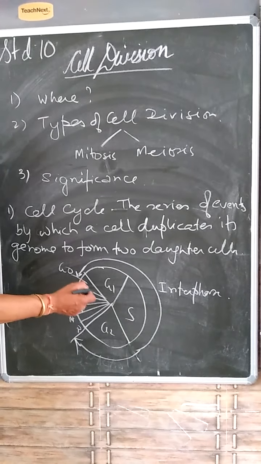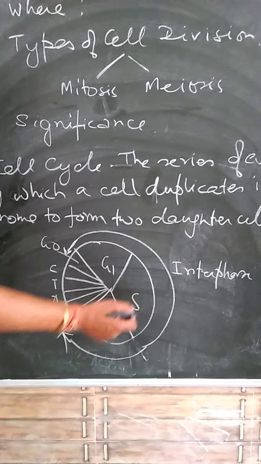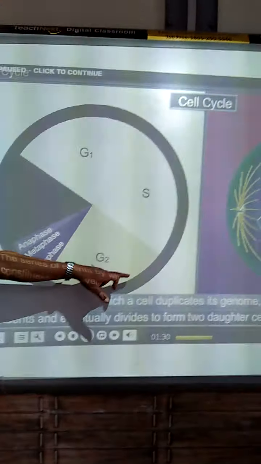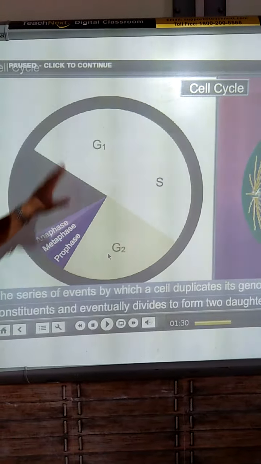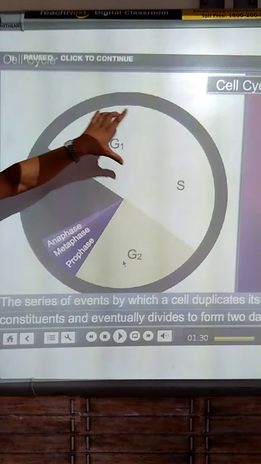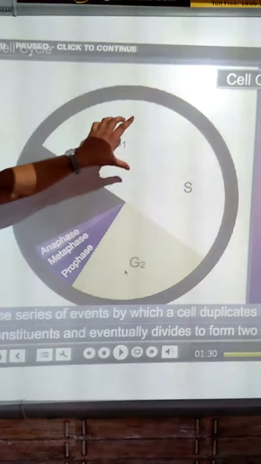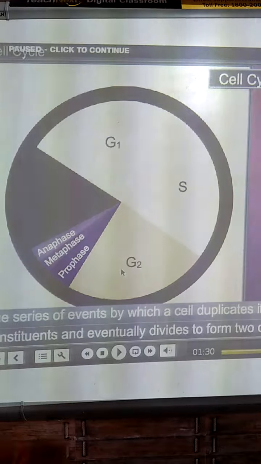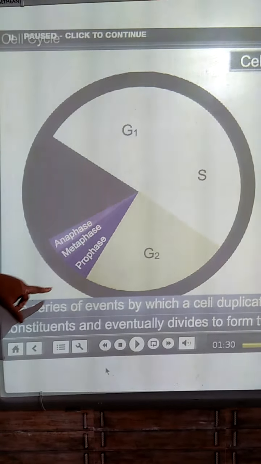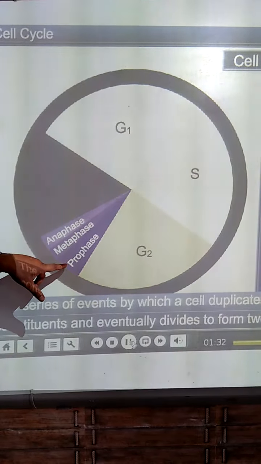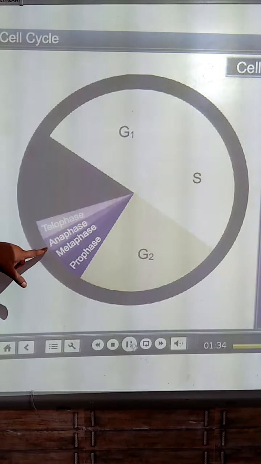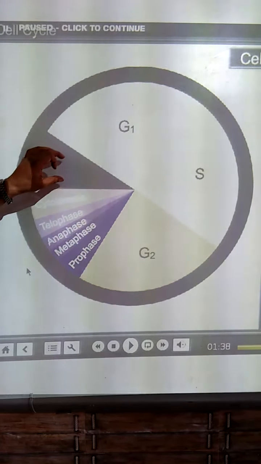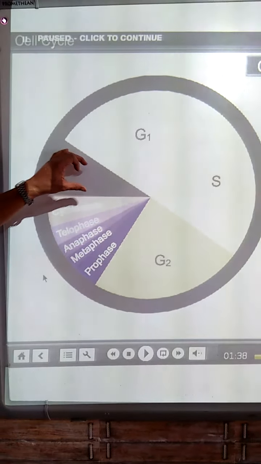During the interphase, we say it is the resting phase of the cell. It is divided into three parts. Now let us come here. From here to here, this is the resting interphase. Interphase is divided into gap 1 phase, S phase and gap 2 phase. S phase is called the synthesis phase. Now this is the divisive phase. You can see the divisive phase is divided into the prophase, the metaphase, the anaphase, the telophase and the cytokinesis. After the cytokinesis, there is a small gap that is called the G0 phase.